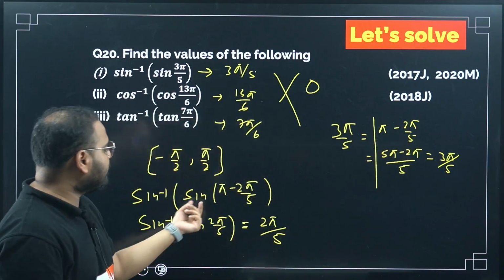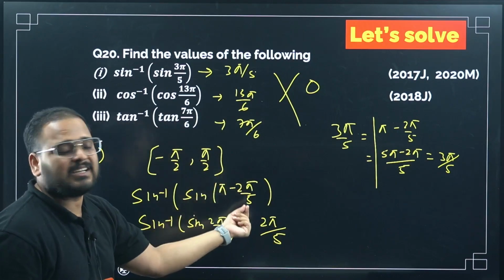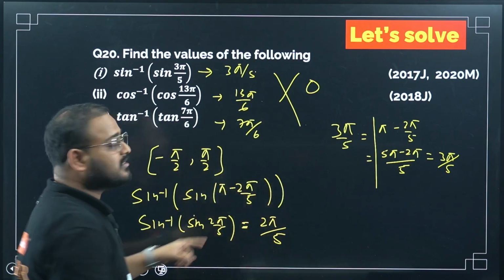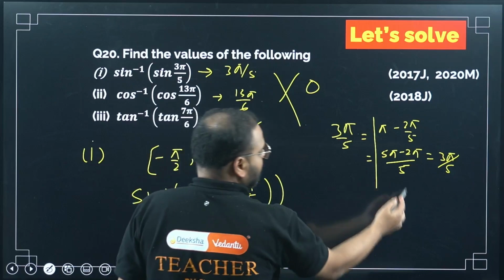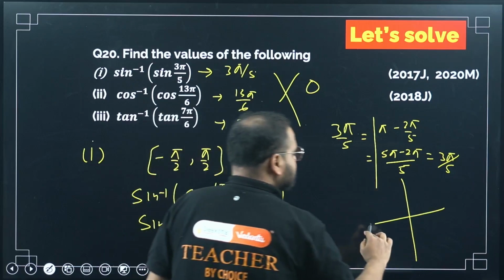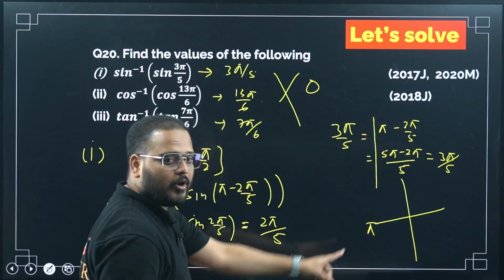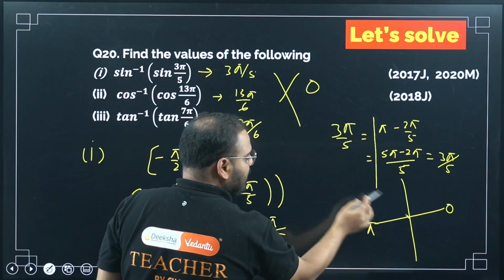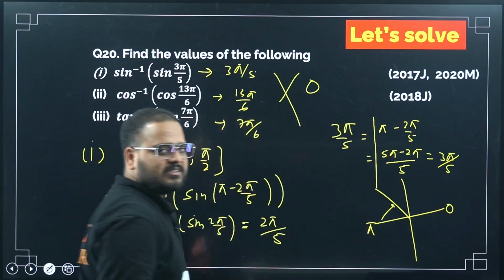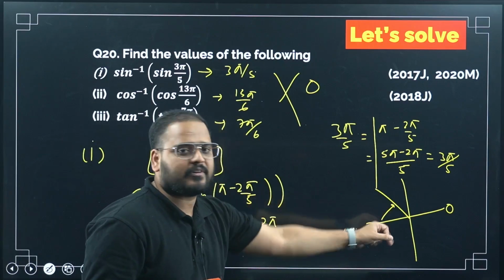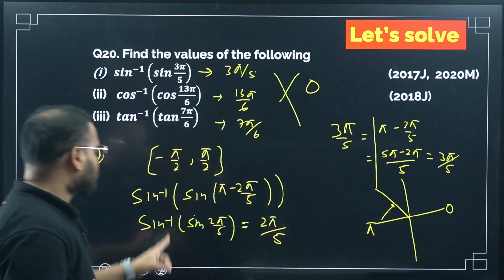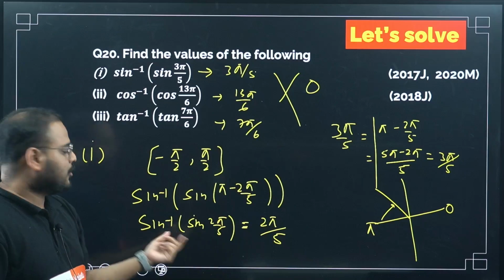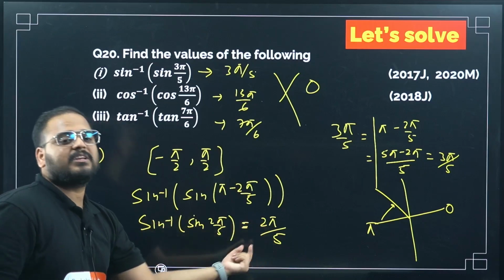Once you use that, I am using the formula pi minus theta. Which quadrant is this? Please tell me. This is my second quadrant, na? Not confusing, please have a look. This is pi, 180 degrees. This is 0. If I move any angle over here, I'll reach which quadrant? Second quadrant, right? So pi minus theta will be second quadrant. In the second quadrant sine is positive. So sine of pi minus theta will become sine theta. So sine inverse of sine will become simply theta, 2 pi by 5.